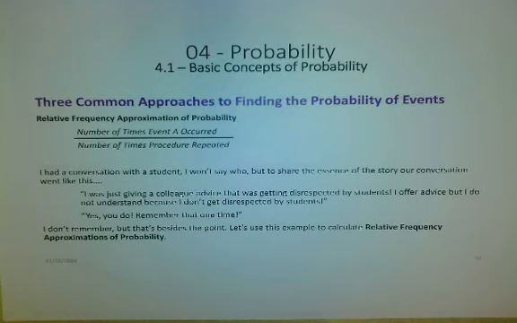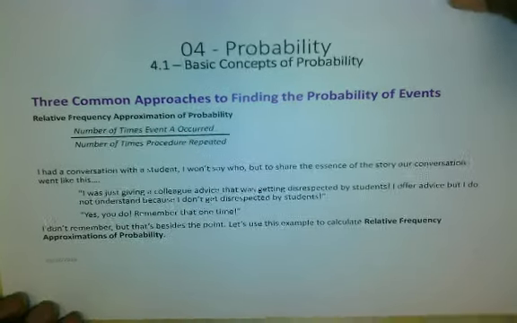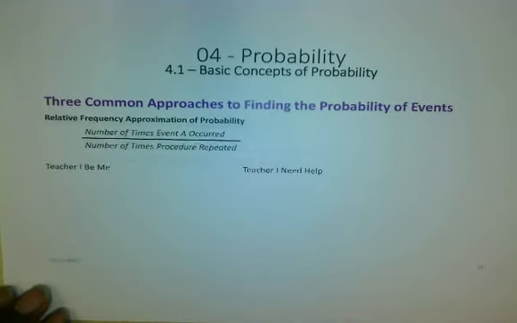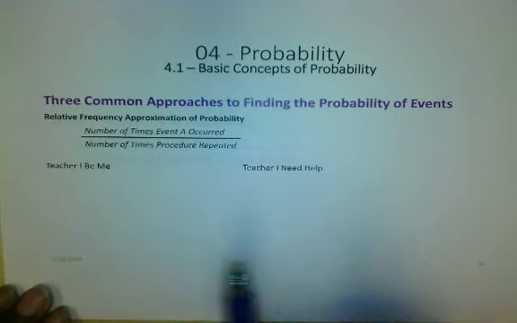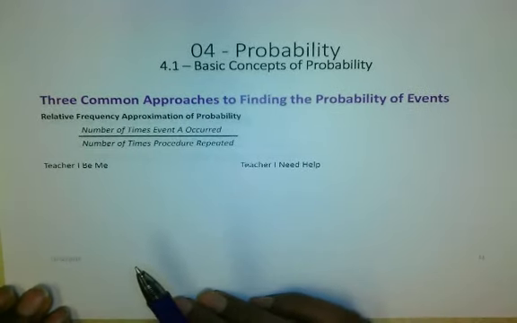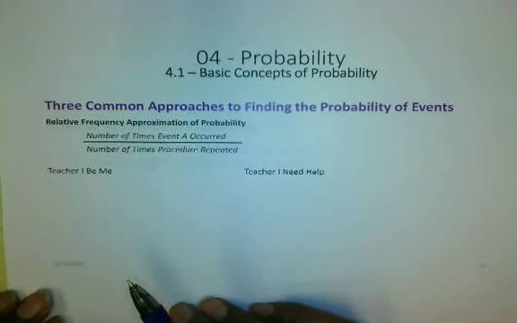But let's use this example to calculate some relative frequency approximations of probability. Let's say this is me, the teacher. This faculty member comes in like I do, Tuesday, Thursday. We have 2 days a week, a 15-week semester.